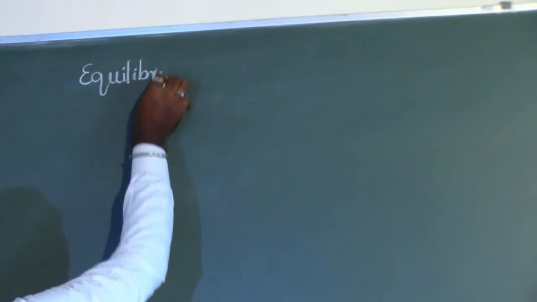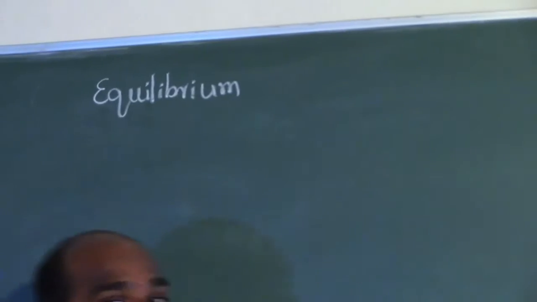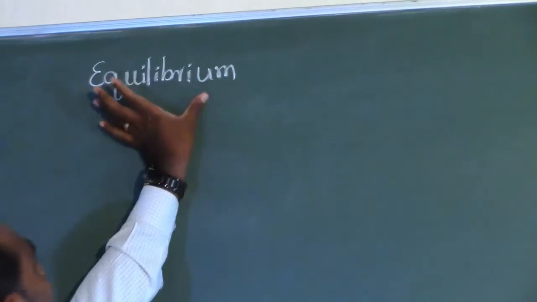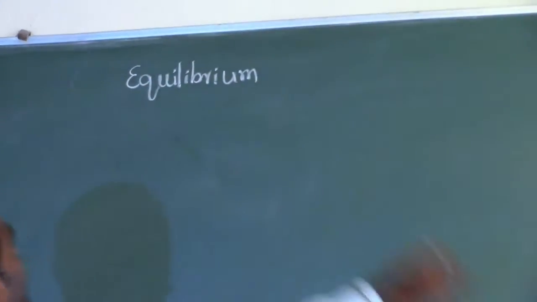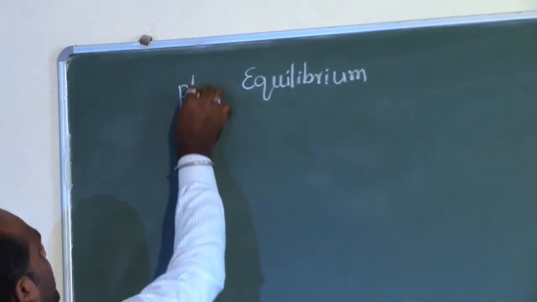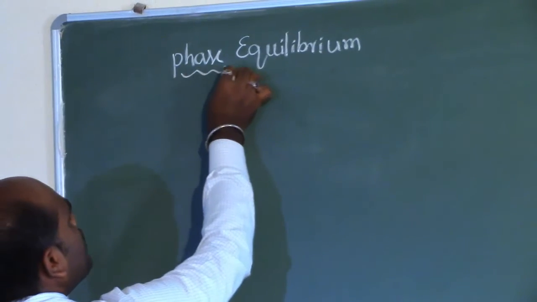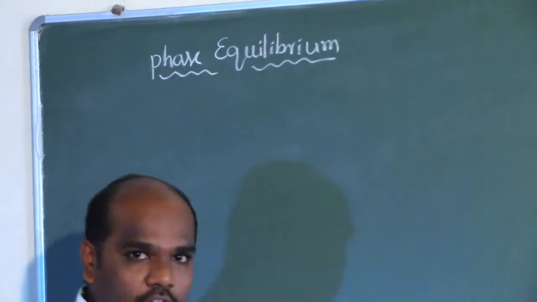At that stage the concentration of the reactants and the concentration of the products remain the same, and that stage is actually called the state of equilibrium. State of equilibrium. And in today's session, to the word equilibrium, we shall attach the word phase. So the topic of our discussion is phase equilibrium.